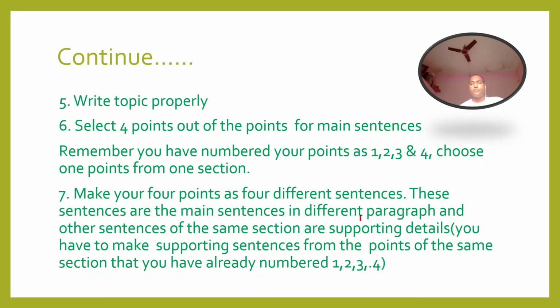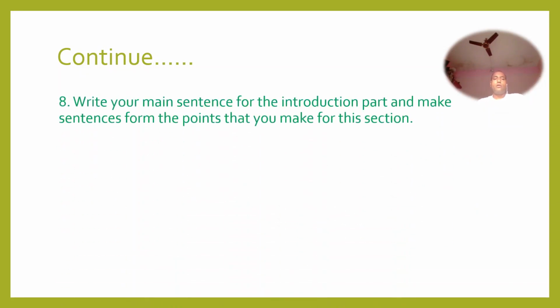Okay, after that, write your main sentence for the introduction part. You have already made 4 sentences, taken 4 points out of many points, and you have certainly taken 1 point for the introduction part.